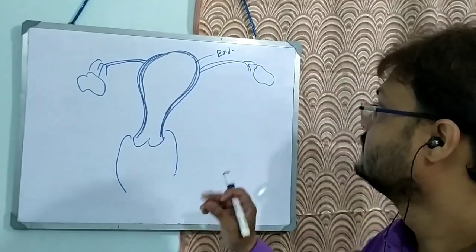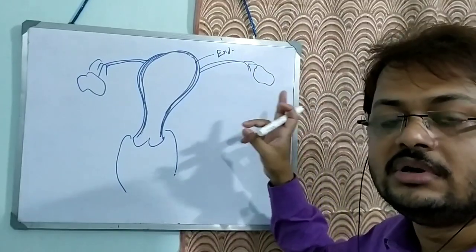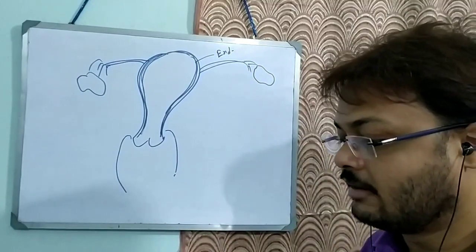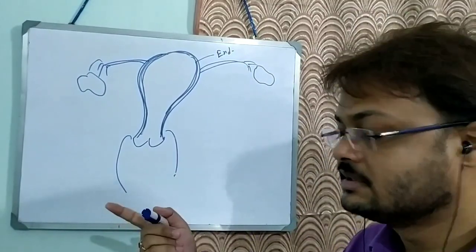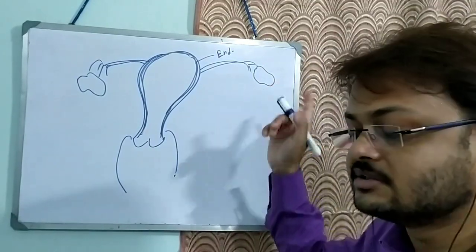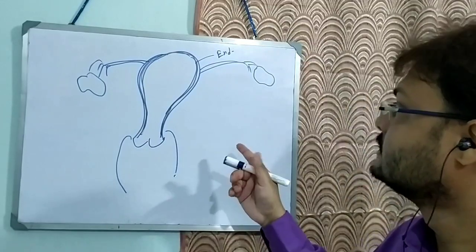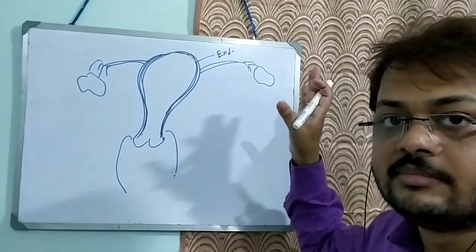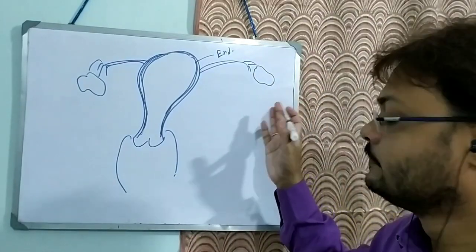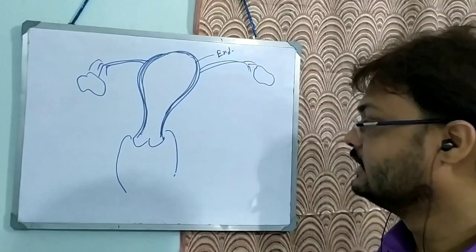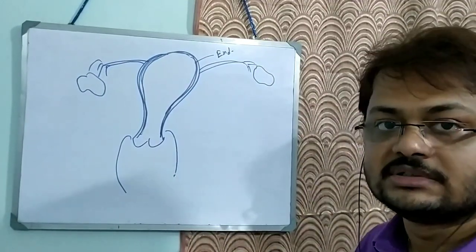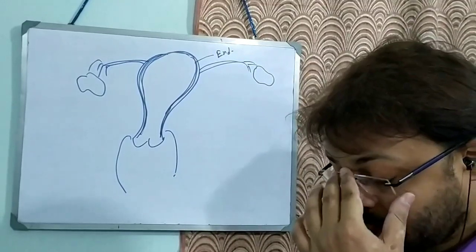So in the initial phase there will be presence of only estrogen from the ovaries. Then after the LH surge and ovulation, there will be formation of estrogen from the ovaries as well as progesterone from this matured Graafian follicle, that is the corpus luteum. After a few days or so, this corpus luteum will start to regress.